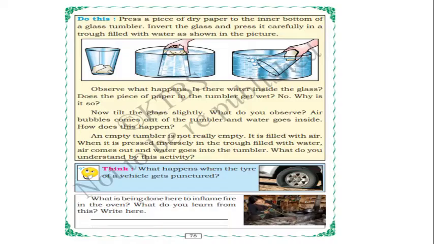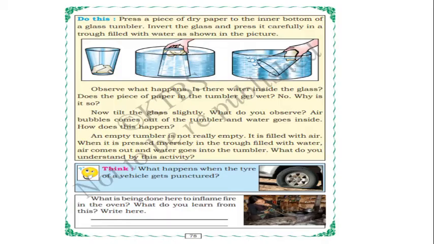Now tilt the glass slightly. What will you observe? Air bubbles come out. In the third picture you can see, children, air bubbles come out of the tumbler and water goes inside. How does this happen, children? An empty tumbler is not really empty. It is filled with air. When it is pressed inverted into the trough filled with water, air comes out in the form of bubbles. Air comes out and water goes into the tumbler. You can observe this in the third picture.